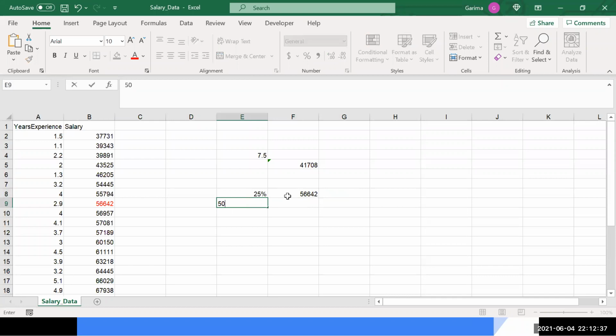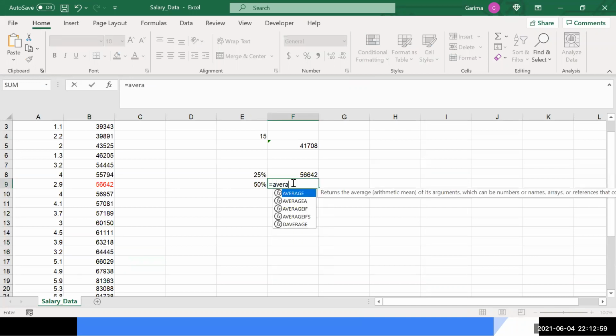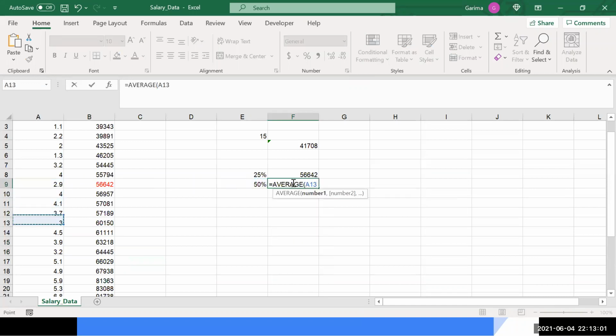Similarly, if I find the 50% value, let's replace this 25 by 50. I get 15. That is the average of the 15th and 16th values. That is this and this. The average is coming out to be 63,831. Amit, I guess it should be 16 and 17?